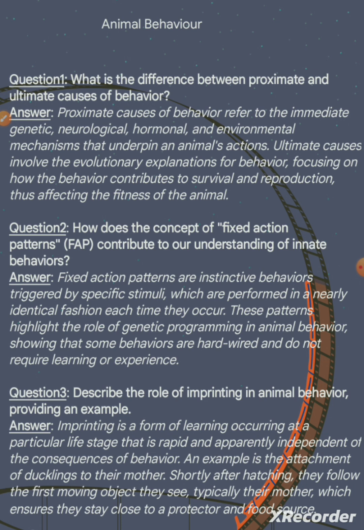Question 1. What is the difference between proximate and ultimate cause of behavior? Answer. Proximate cause of behavior refers to the immediate genetic, neurological, hormonal and environmental mechanisms that underpin an animal's actions. Ultimate causes involve the evolutionary explanations for behavior, focusing on how the behavior contributes to survival and reproduction, thus affecting the fitness of the animal.